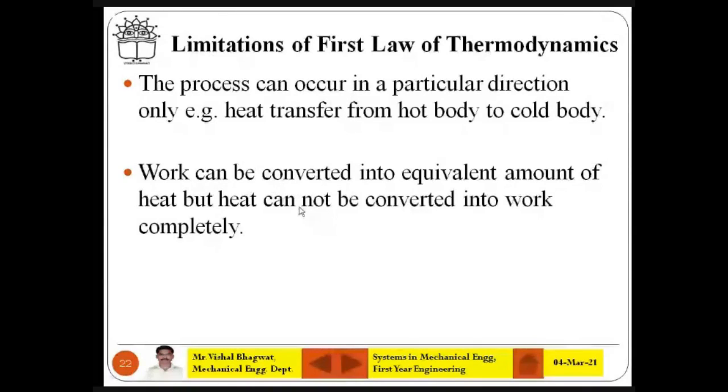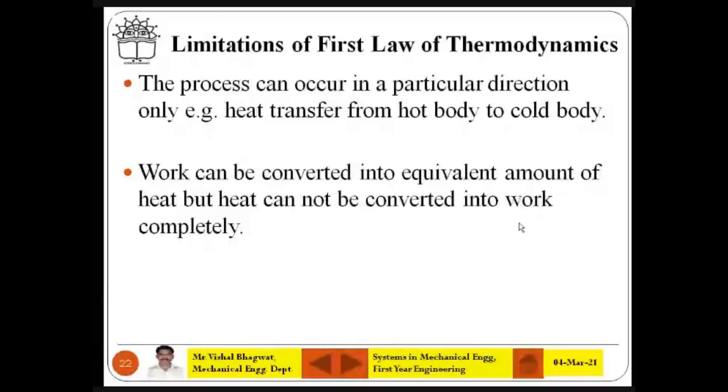There is another problem, and why is it happening? Because there are losses, and there is no explanation about the losses in the first law of thermodynamics. It only says that one form of energy is converted to another form, but some forms are not useful. Those are losses. So no proper explanation.